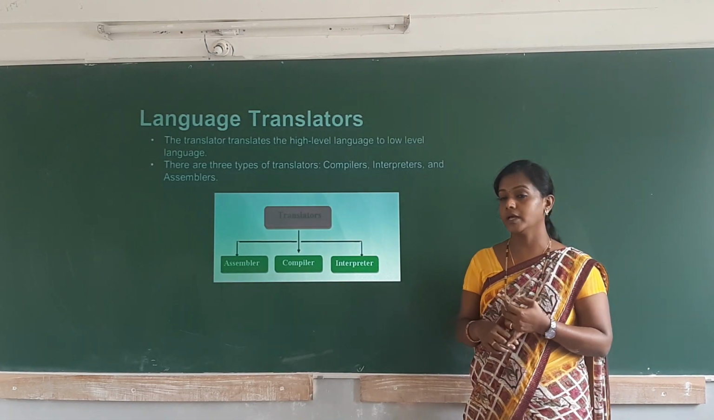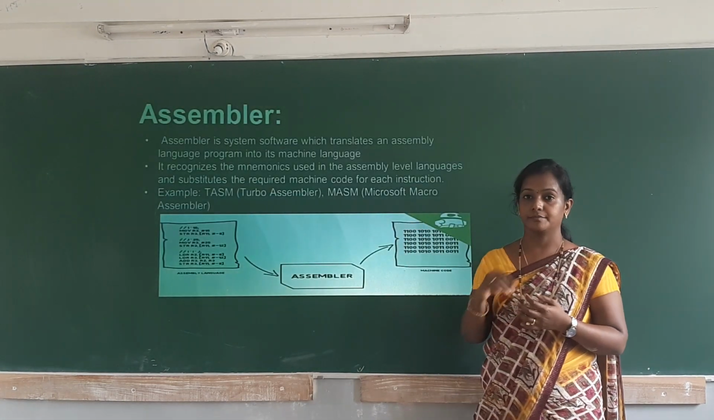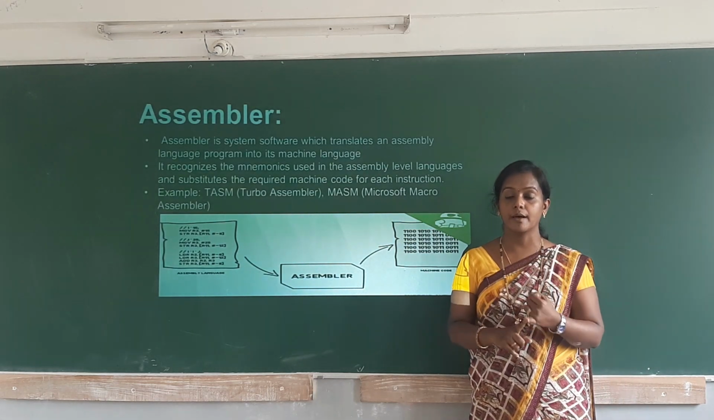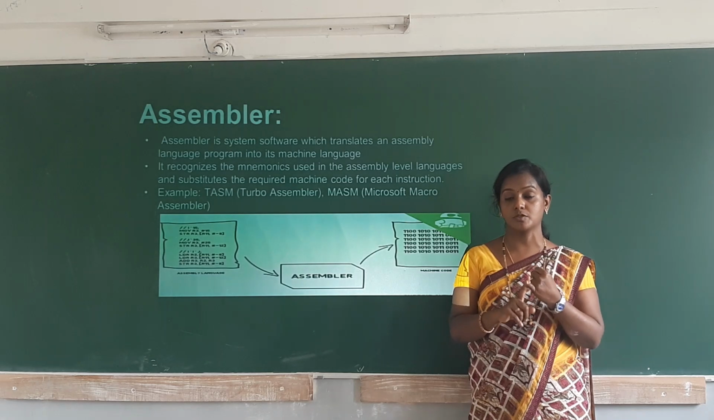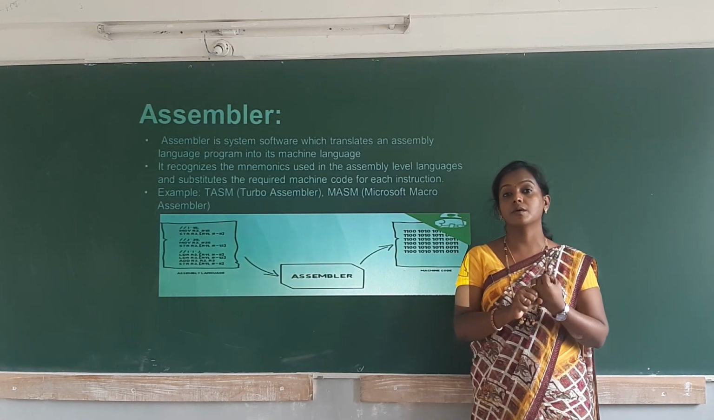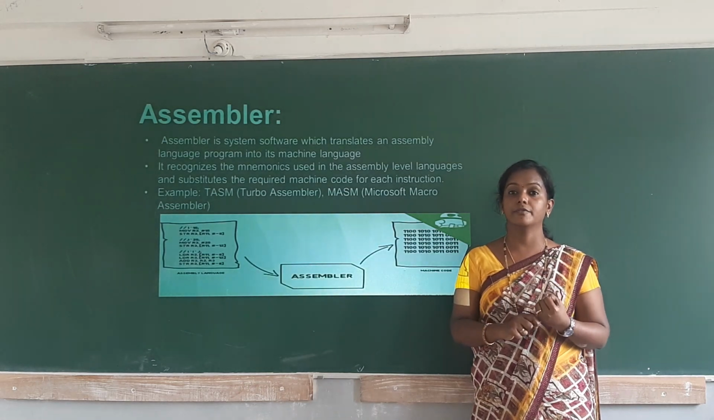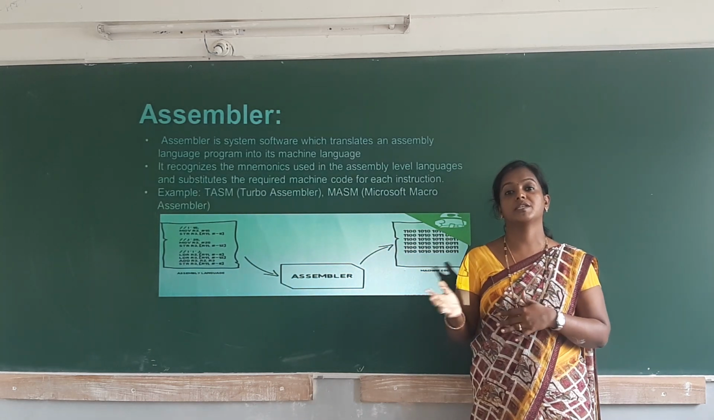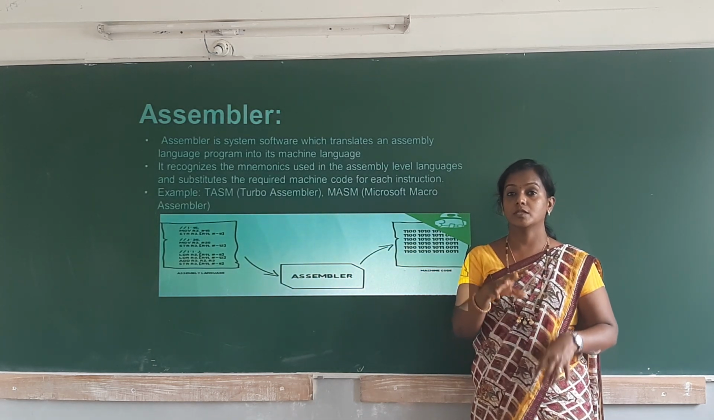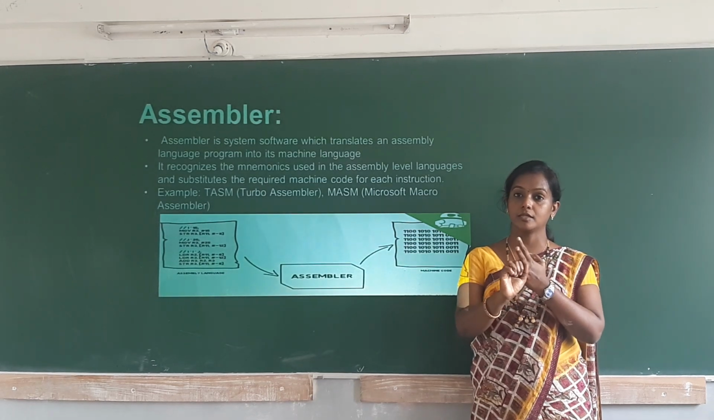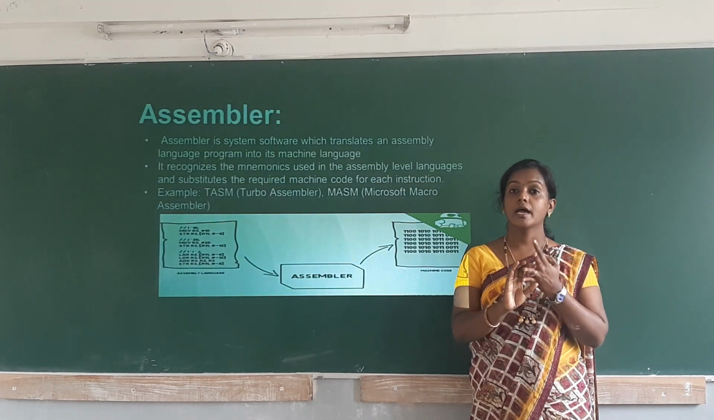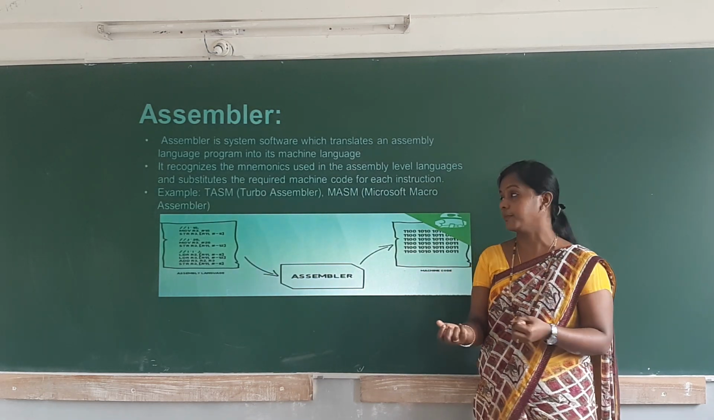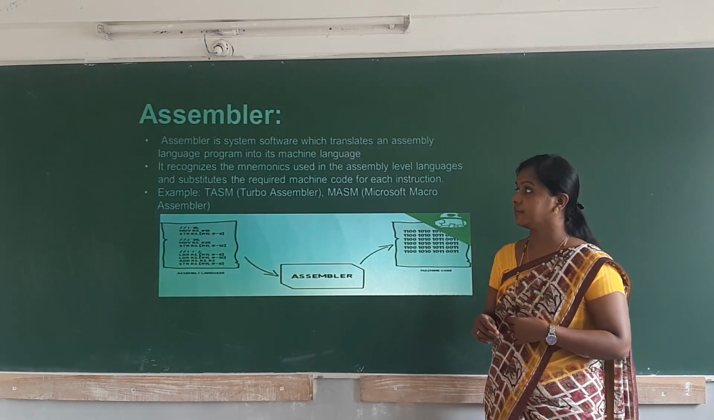First we have the assembler. What is an assembler? An assembler is a program. It is also a system software which translates the assembly level language program to the machine level language program. The assembly level language program we also call assembly code. We convert that to machine code. So that is an assembler.